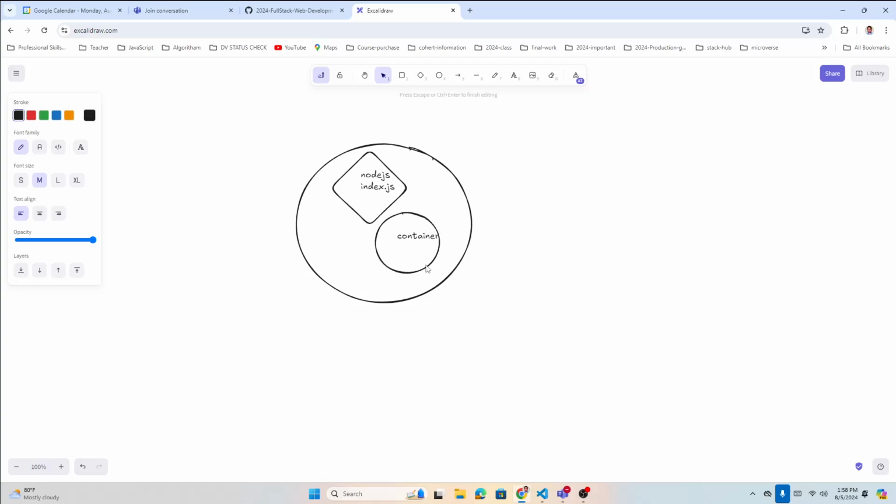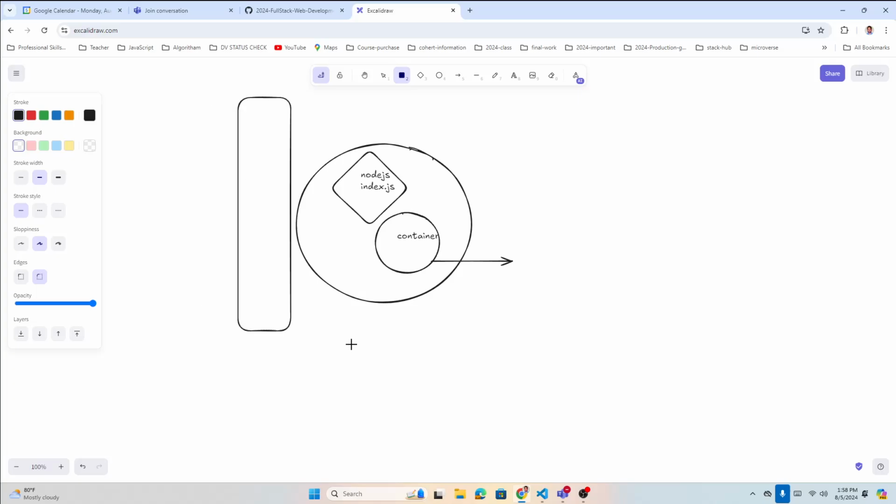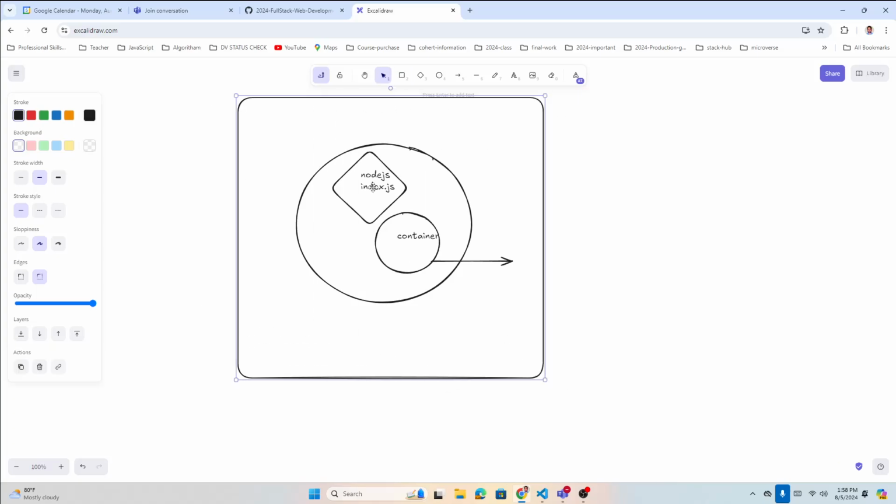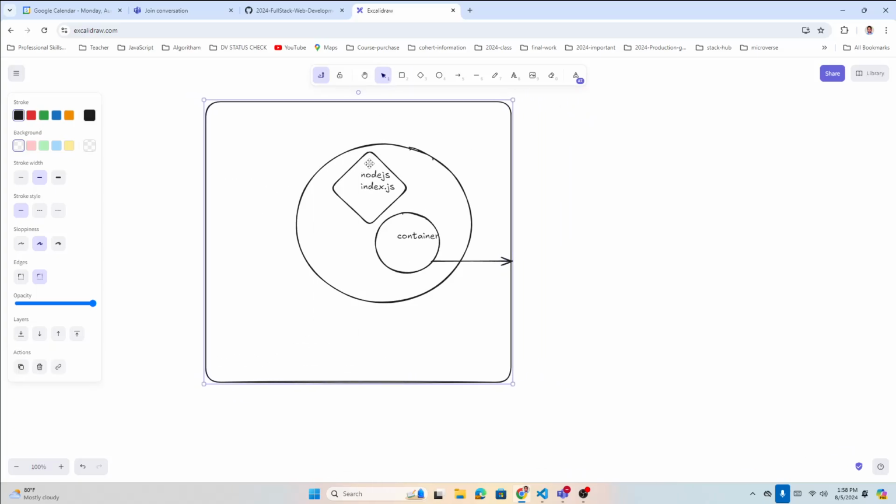Now, what is a container? Just imagine a container is a separate kind of computer, a separate entity, a small computer running inside your Windows computer or Mac computer. So if this is your Windows computer, inside you have Docker running.